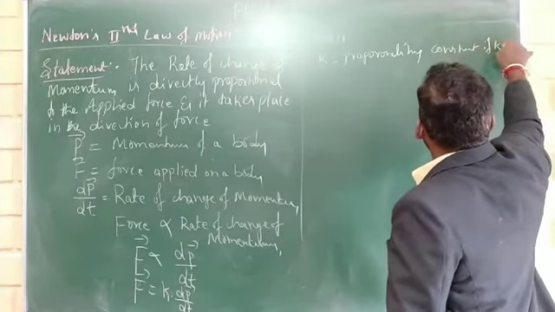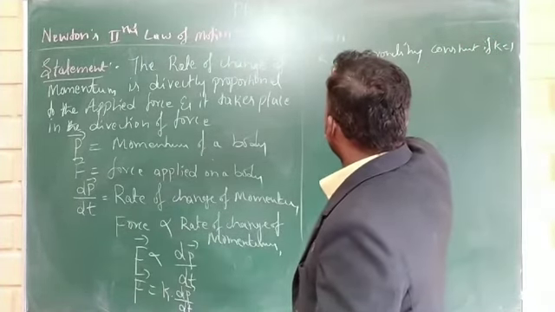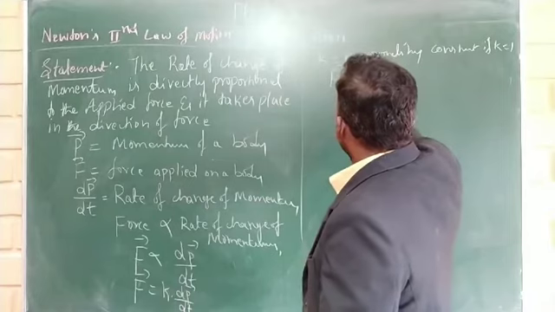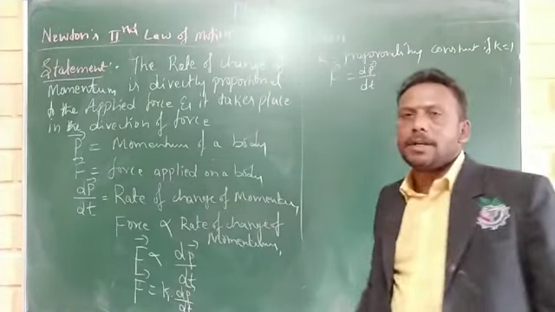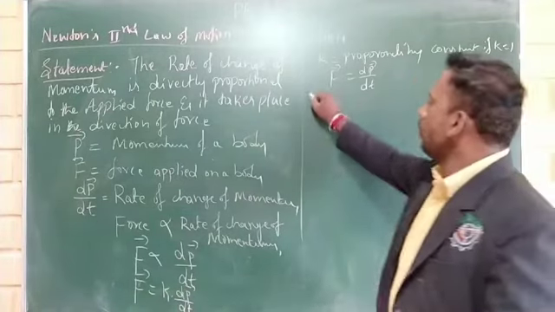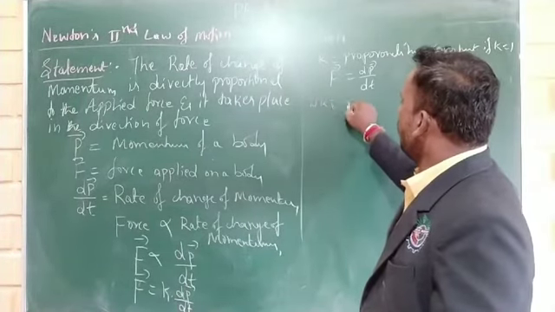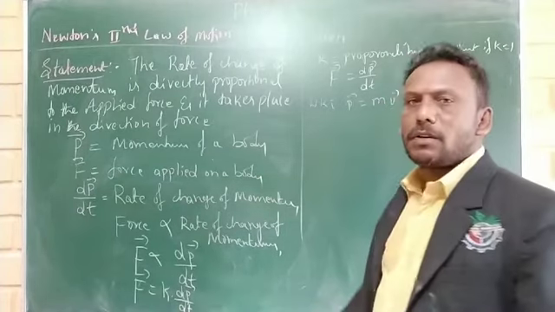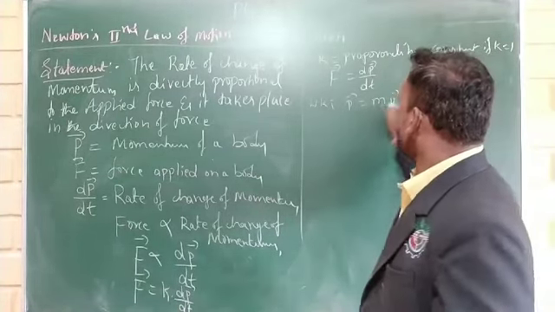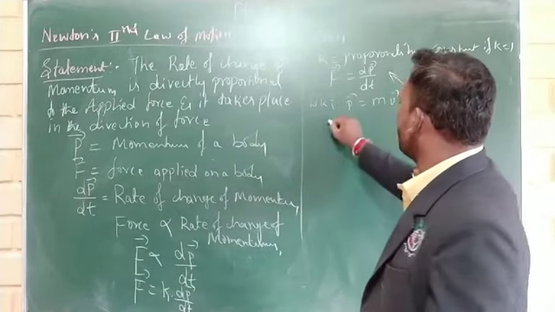If K is equal to 1, then force is equal to dP divided by dt. We know that P is equal to m into v. Substitute this value into this equation.